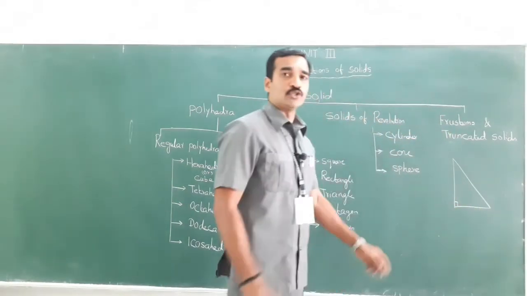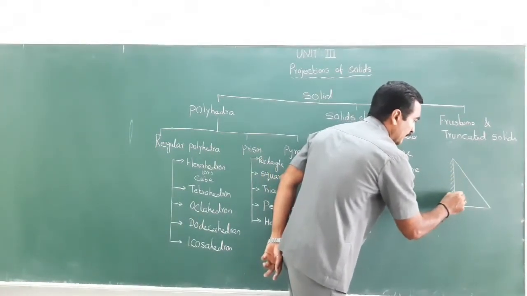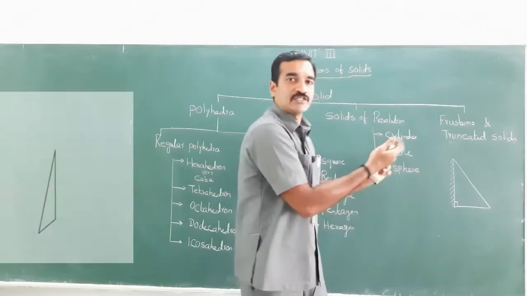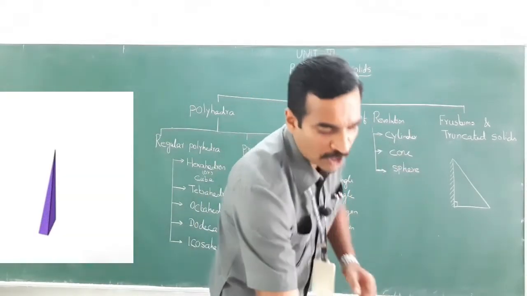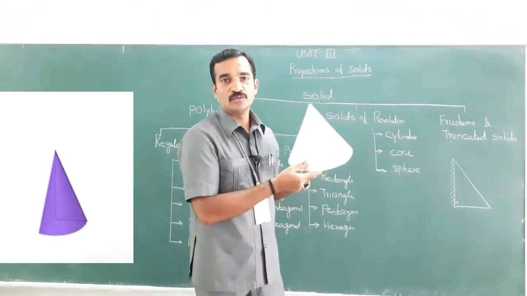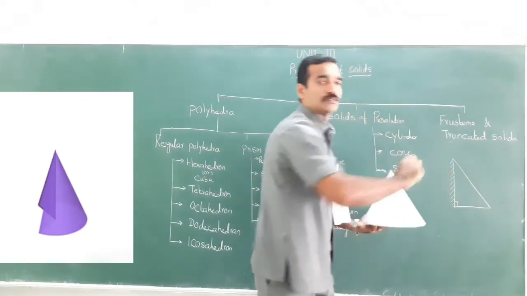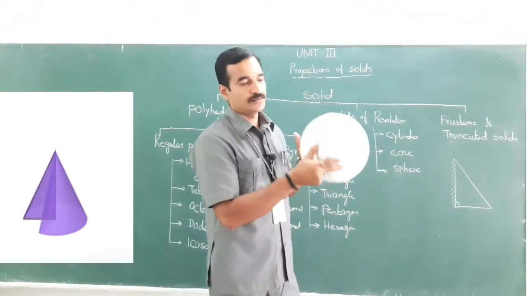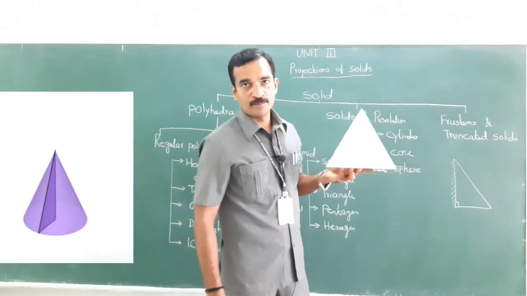I am going to keep the perpendicular edge fixed, and start revolving or rotating it. The shape which is formed is nothing but the cone. This is the cone, right? When you start rotating this, you will get the solid which is nothing but the cone.